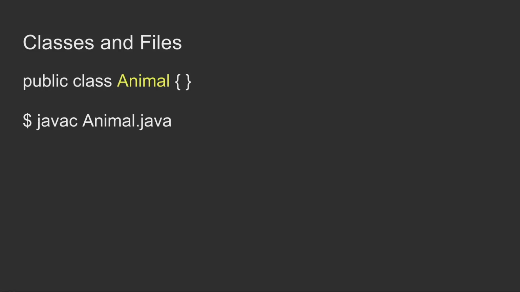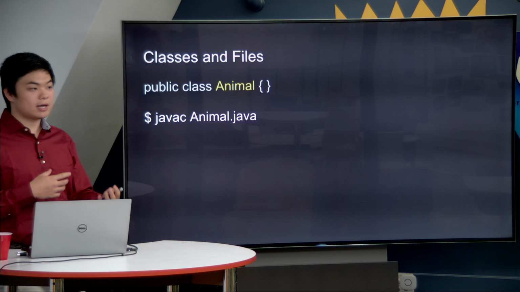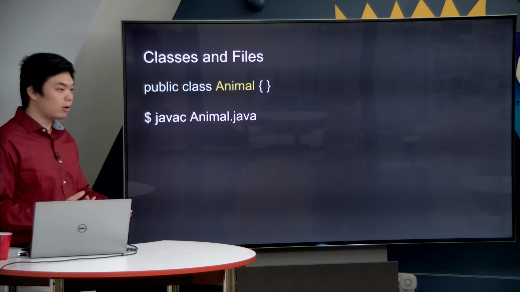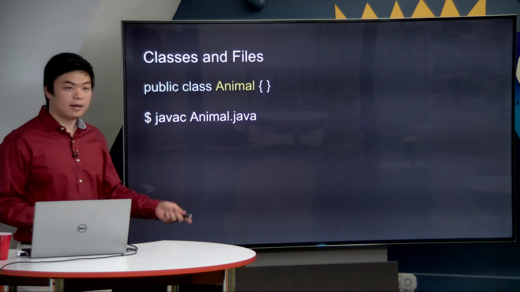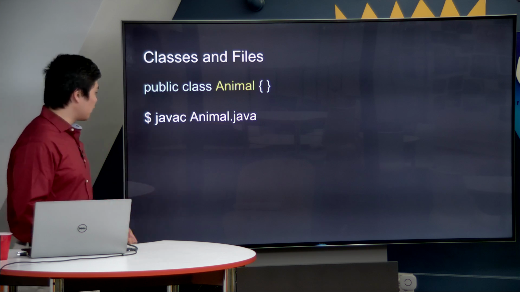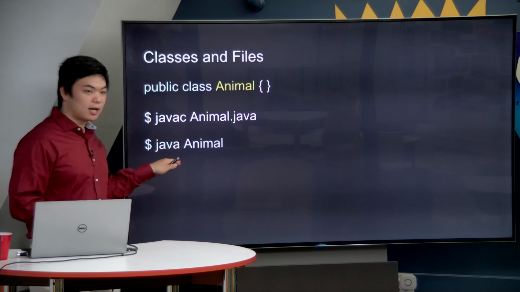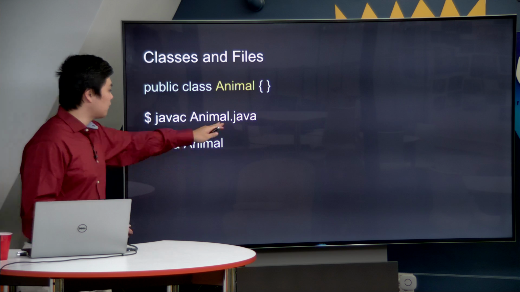If we open up terminal or command prompt and we want to compile and run this program, we have to use a command called javac, and then we type in the name of our program. javac is the compiler of Java, and notice that unlike C, where we can have clang or make and we can customize our compilers, Java has only one. This also reduces the hassle that programmers have to go through when constructing and executing code. After we have compiled Animal.java, we can now run it by using this command, java Animal. Notice that we have taken off the .java at the end.